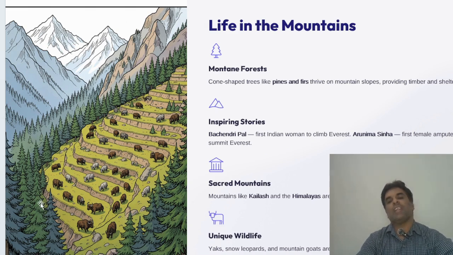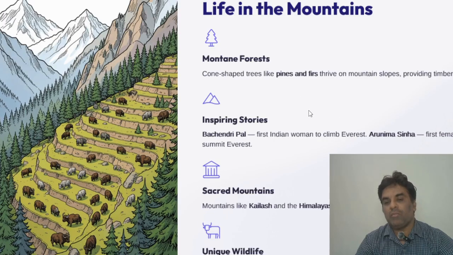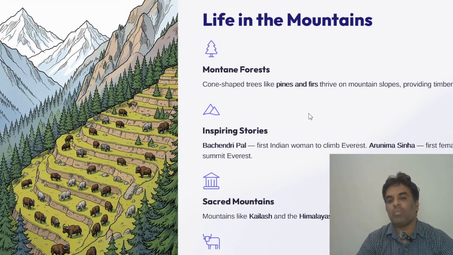So how is life in the mountains? The forests present in the mountains are called mountain forests, and cone-shaped trees like pines and firs thrive on mountain slopes, providing timber and shelter. So we get timber from the forests which are present in the Himalayas.